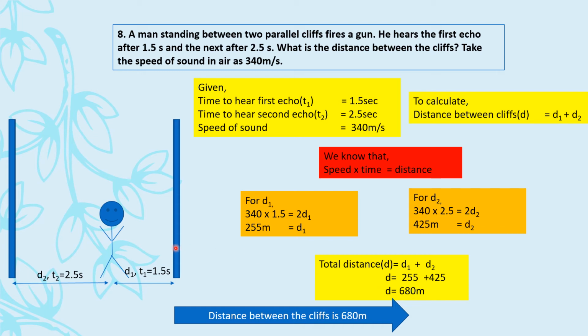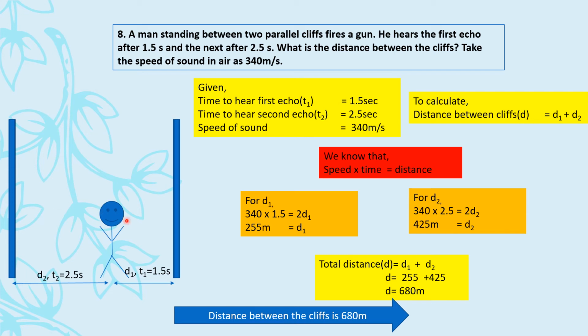It was an easy question. So look, it is not solved like this, but the moment I've drawn the diagram and shown you what is going on here, it is more clear to people. So in the exam also you can do that. Instead of the man, you can just draw a simple dot here, that means man is here, you can write man here. And two cliffs here, and represent the distance between them. Things will be more clear to you when you have the pictorial form in front of you. Okay, so it's always better to do in this manner.